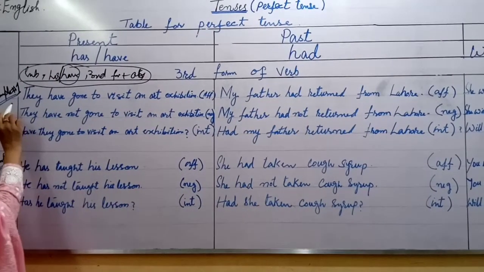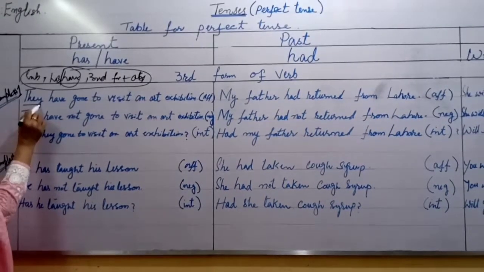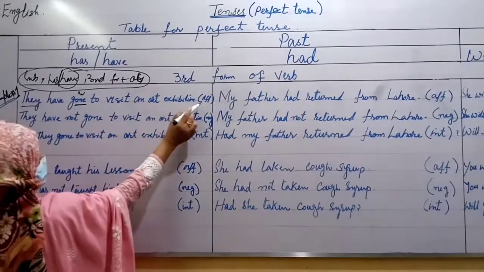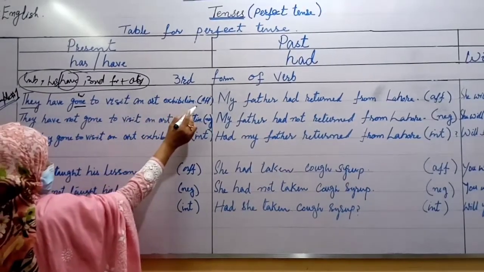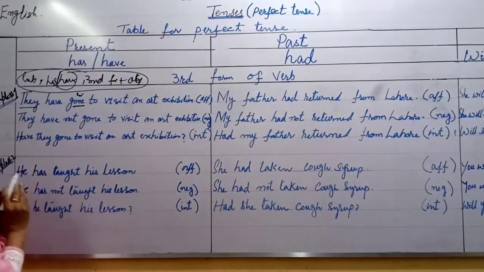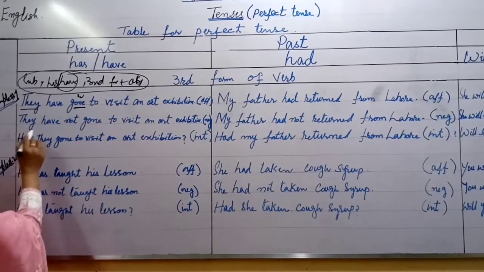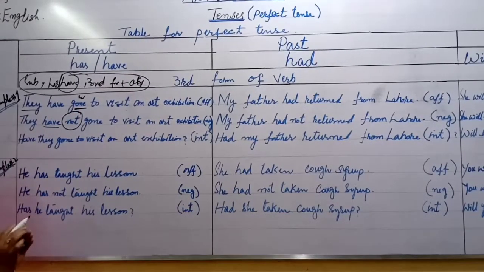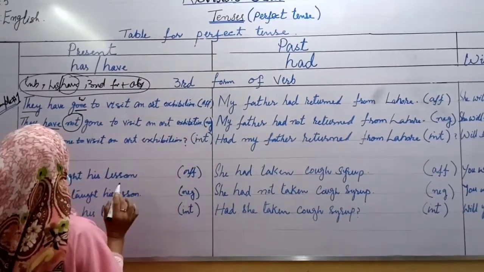Let's look towards example number 1. According to the structure, subject, they have gone, third form of verb, to visit an art exhibition. They have gone to visit an art exhibition. This is an affirmative sentence. If you are going to change this affirmative sentence into negative, what will you do? Look at here. Just after have, you will add not to make the sentence negative. They have not gone to visit an art exhibition.